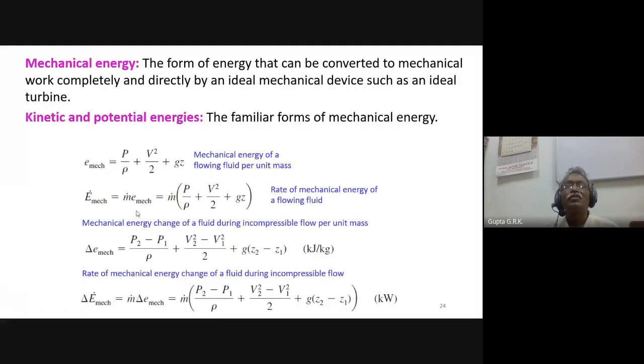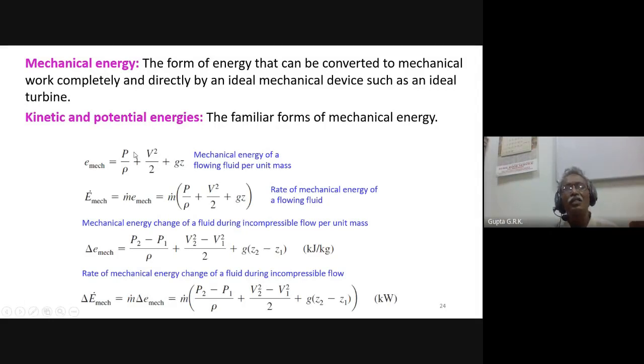And mechanical energy is the form of energy that can be converted into mechanical work completely and directly by an ideal mechanical device, such as an ideal turbine. And the familiar forms of mechanical energy, if you have studied the chapter in fluid mechanics in your +2, you will know that mechanical energy is due to the pressure, the velocity, and the datum level at height.